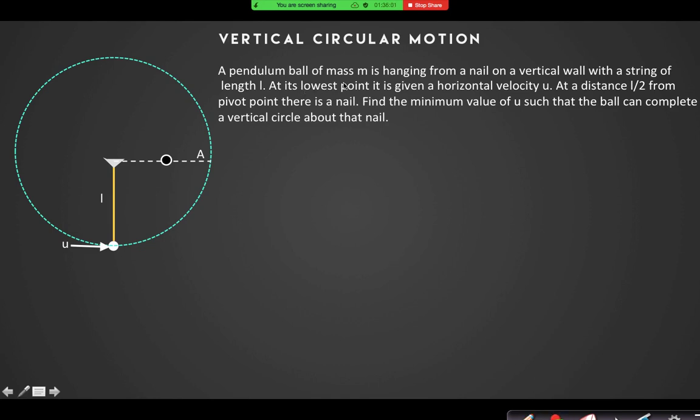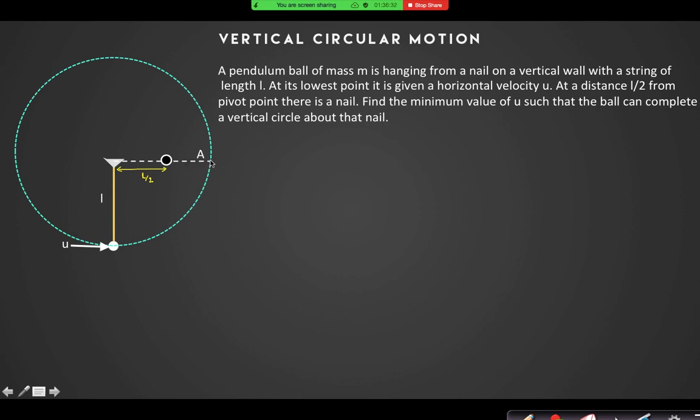A pendulum ball of mass m is hanging from a nail on a vertical wall with a string of length L. At its lowest point, it's given a horizontal velocity u. At a distance L by 2 from this pivot point, there is a nail. So this distance is L by 2. Find the minimum value of u such that the ball can complete a vertical circle about that nail.